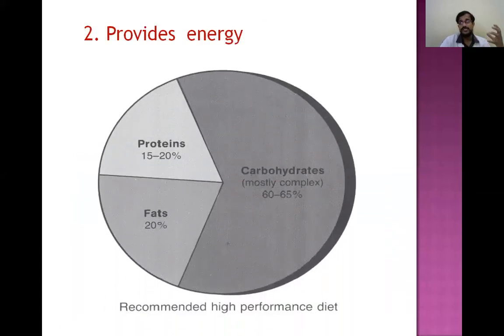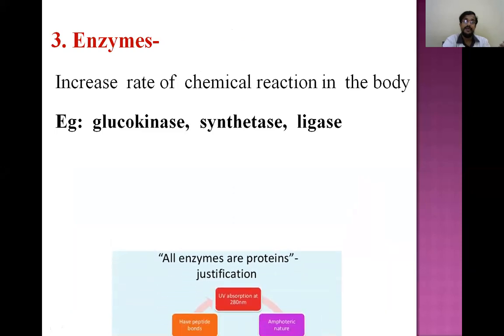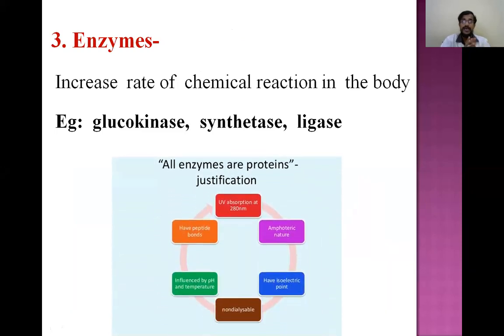And the other function is providing energy. We know the first source of energy is carbohydrates. So apart from carbohydrates, the proteins will supply energy to some extent. And we know enzymes. Enzymes increase the rate of reaction in the body. There are many examples of enzymes, and all the enzymes are nothing but proteins.